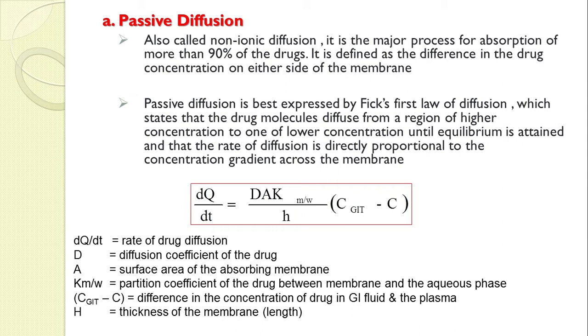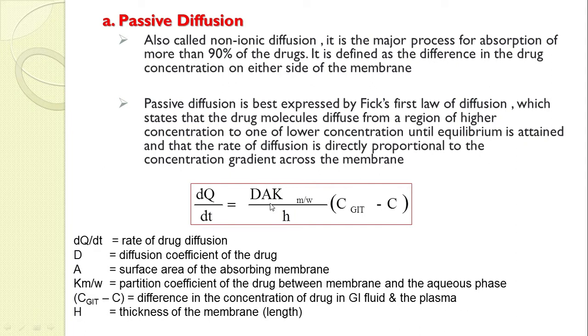Now from this equation you will come to know the various factors that impact passive diffusion. Firstly, the diffusion coefficient, which is directly proportional to passive diffusion. If the diffusion coefficient is higher, ultimately diffusion of drug from your GI to the bloodstream will be higher.